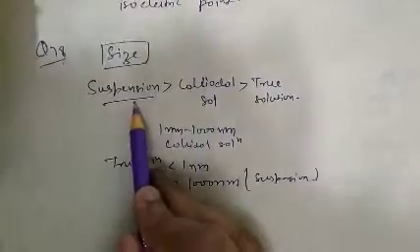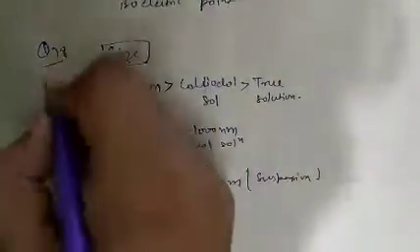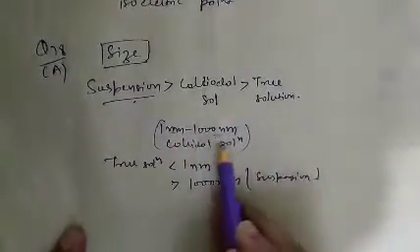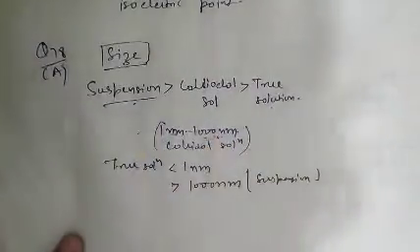So the size is highest in case of suspension, then colloidal particles, and then true solution. So question number 78, option A is correct.